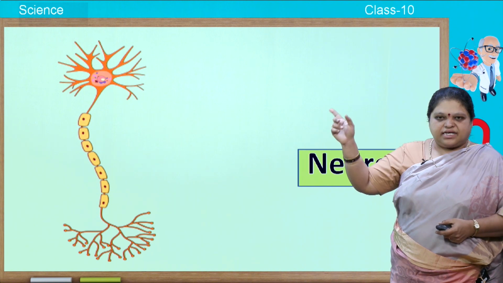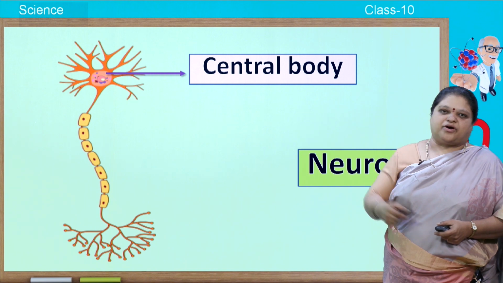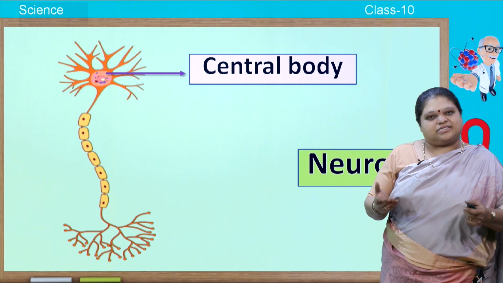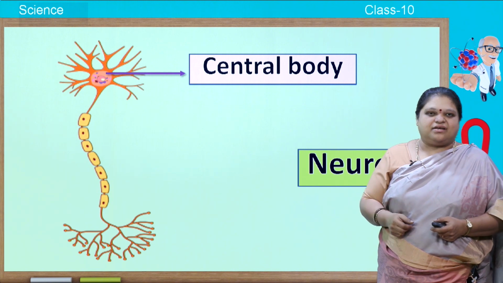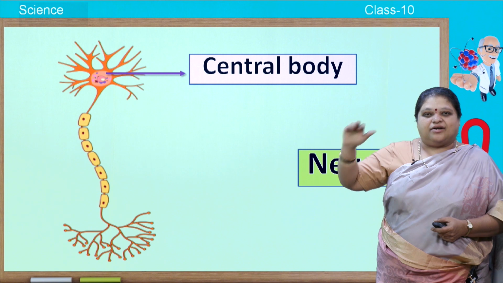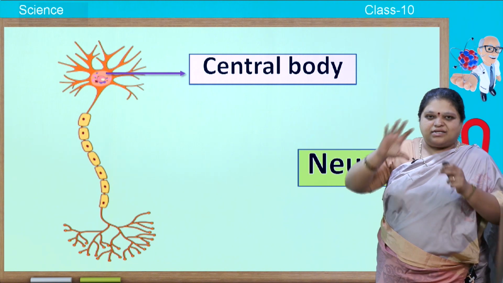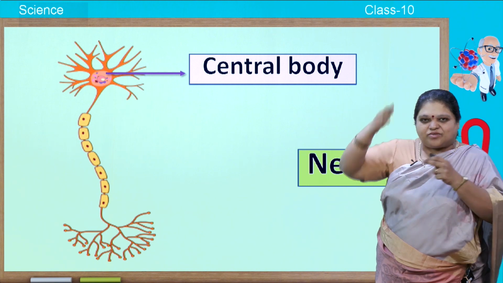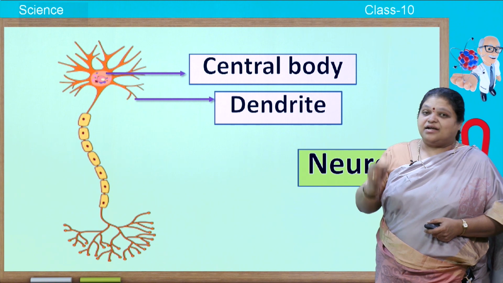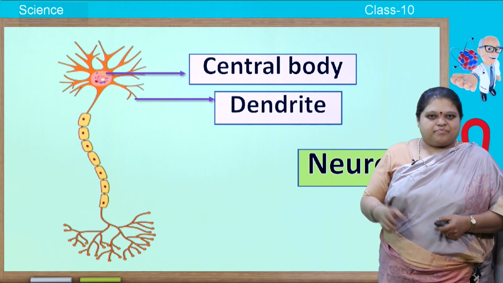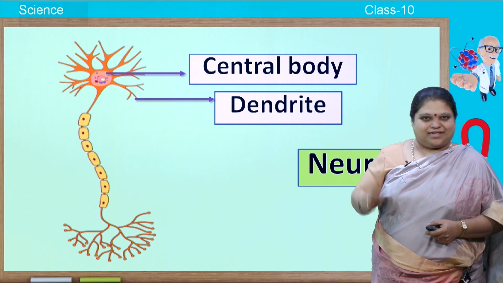Now let us see what this neuron or nerve cell is made up of. See, the topmost portion that you see, you call it as the central body or the neural body. It is also called as cyton. So, what is this cyton having? It is having a nucleus and also the cytoplasm or the neuroplasm surrounding it. And the cyton has so many branches. You call those branches as dendrites.